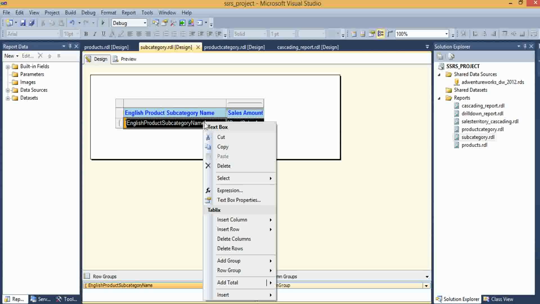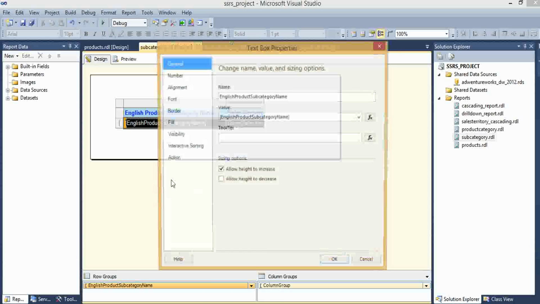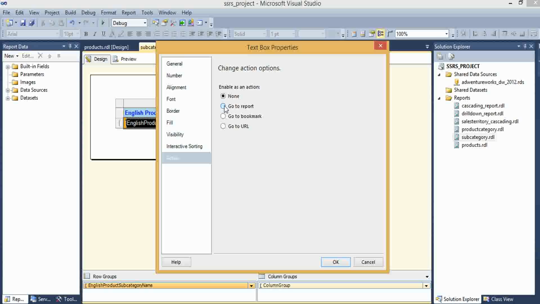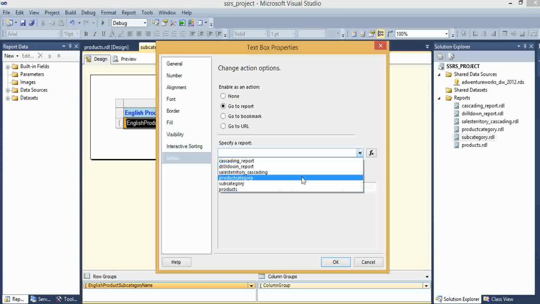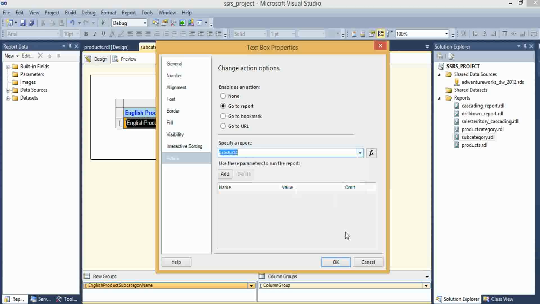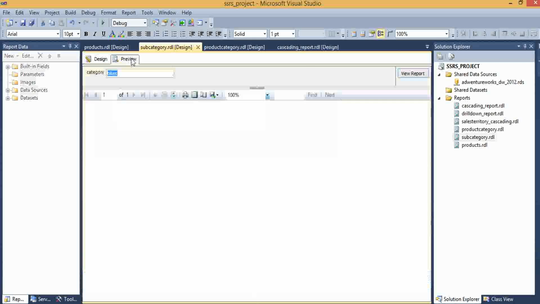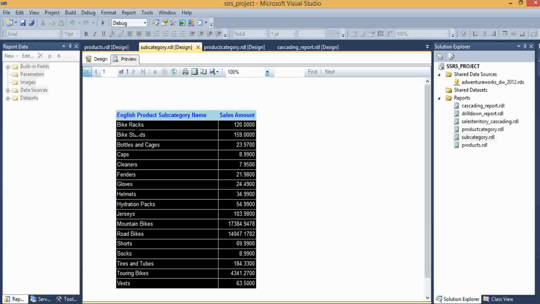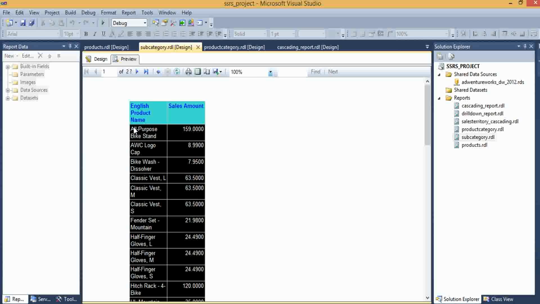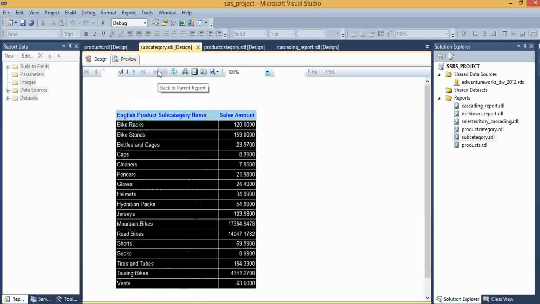I am doing the same to subcategories. Right click, go to text box properties, go to action, go to report, and here I am clicking products. Click on OK. What is the meaning of this? When I am selecting subcategories, automatically it's drilled through to products report. Now see the preview. I am clicking bike racks, it's automatically drilled through to products report. Okay, I'm going back into main report.